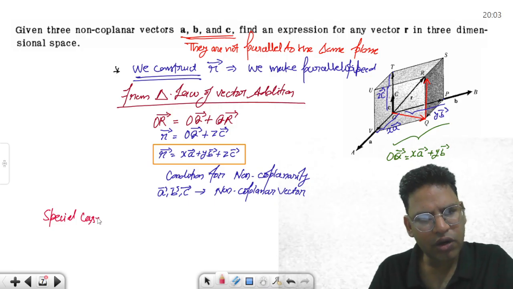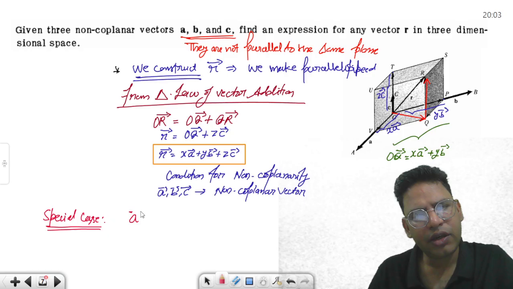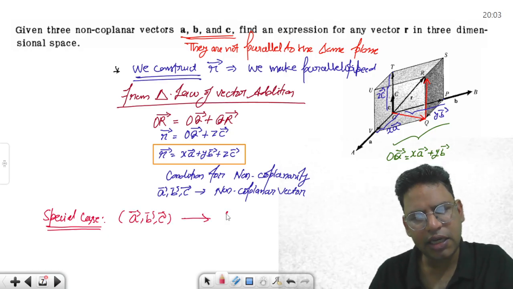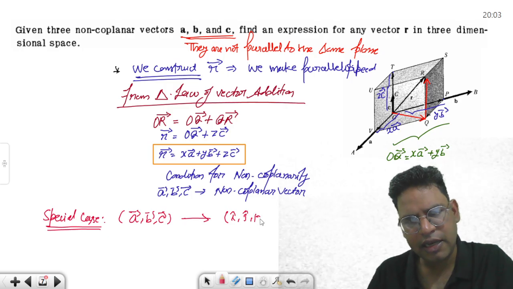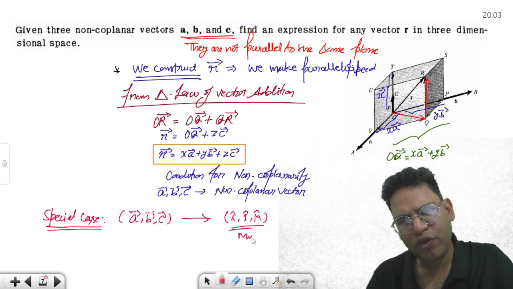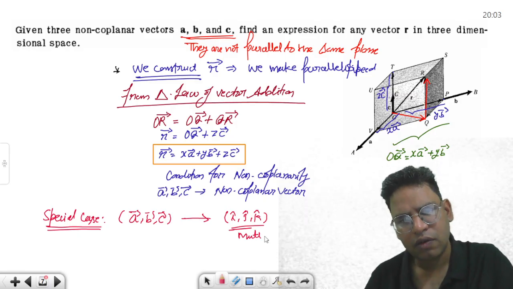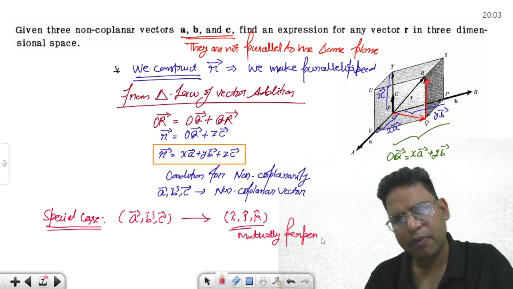We can talk about a special case when you have these three vectors A, B, C. These three vectors can be I, J, K vectors, and they are mutually perpendicular vectors.